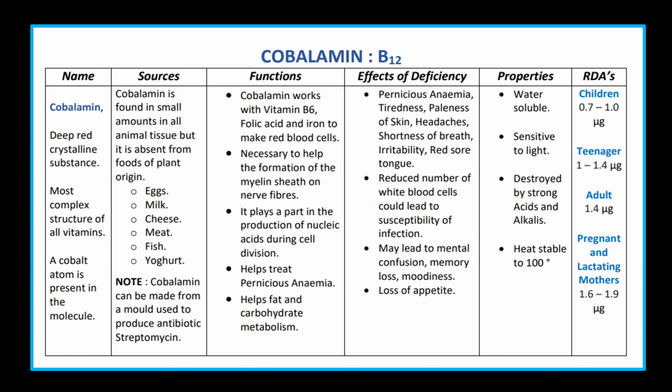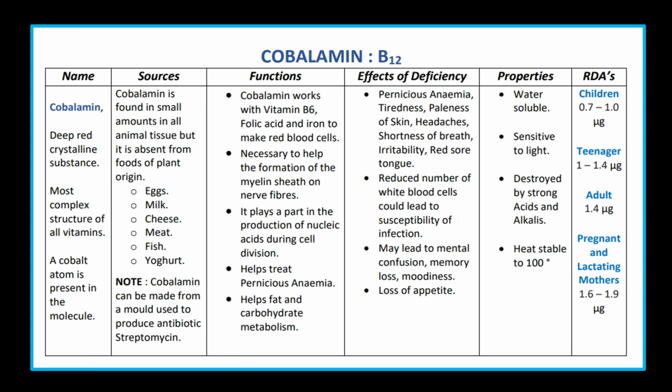Cobalamin, B12. Cobalamin has the most complex structure of all vitamins, with a cobalt atom present in the molecule. Source: cobalamin is found in small amounts in animal tissue but is absent from plant food: organ meat, egg, milk, cheese, meat, fish. Function: plays a part in nucleic acid synthesis during cell division, helps prevent pernicious anemia, and is necessary for the formation of myelin, which fills the nerve fiber.